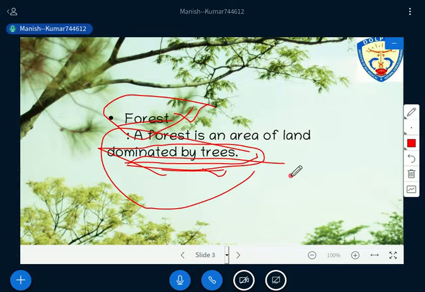So this is the meaning of forest: an area of land dominated by trees, or an association of plant species dominated by tree species, or an uncultivated vast area composed of vegetation with a domination of trees. So wherever domination of trees is there, that particular area will be known as a forest. This is the main component that we need to understand here.